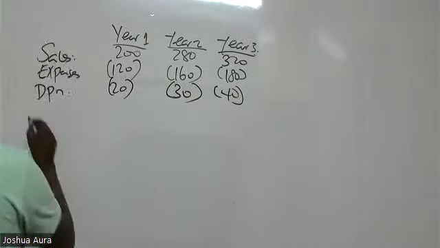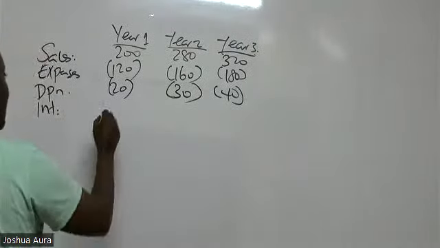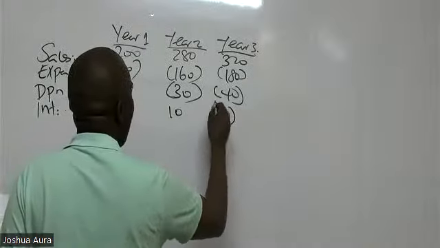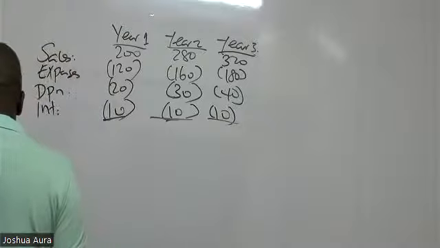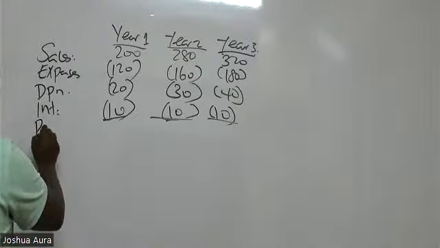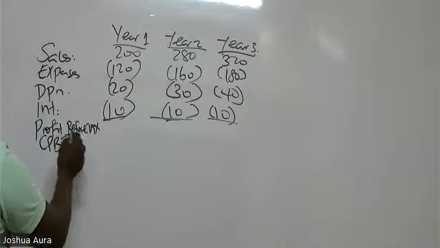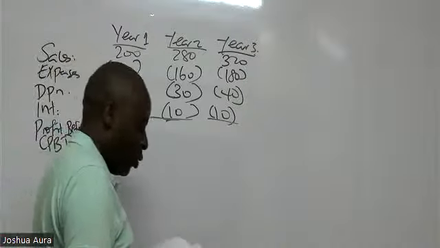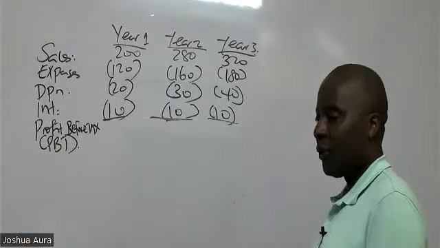And then I can see interest. I can see interest charge, 10, 10, 10 like that. And that is it. So could you kindly come here and give us profit before tax, PBT. Give us profit before taxation.